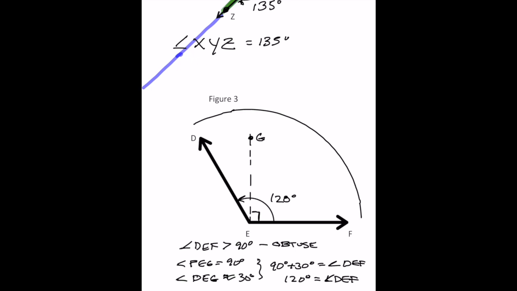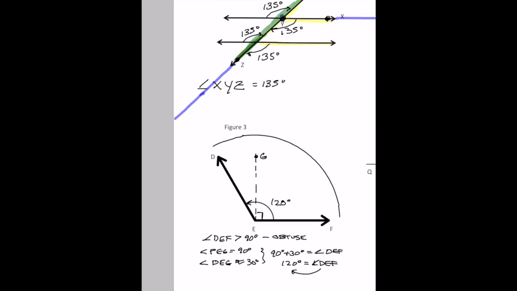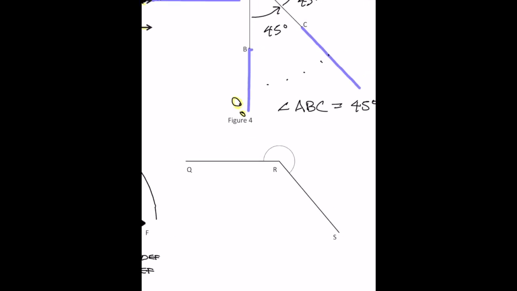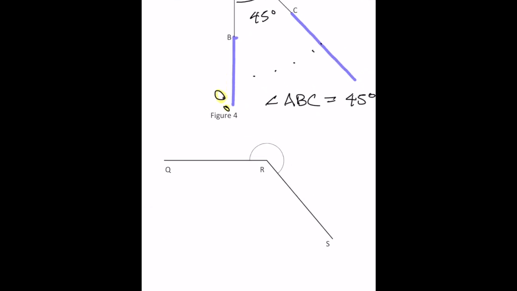Okay, so you can write it both ways, but you can say angle DEF is equal to 120. Okay, and then let's look at this last one here in figure 4. Again, if you need to extend these line segments, or if it's a ray, you can do the same on the page. But we see now the arc, this time, is going around the outside instead of the inside of that angle.